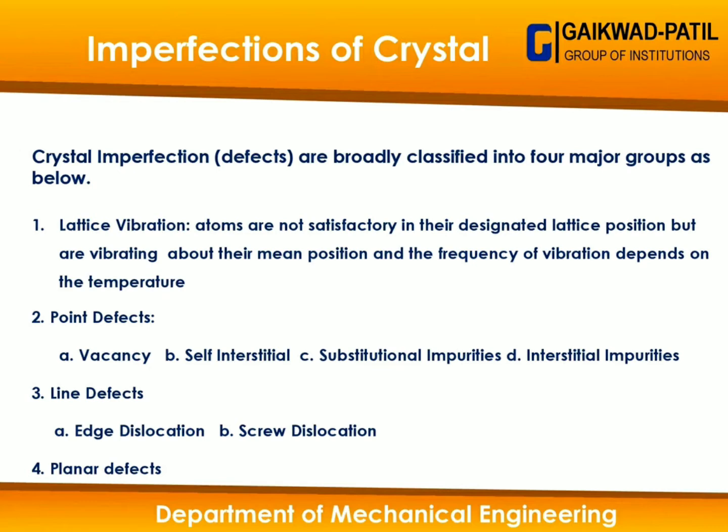Then the next defect is the point defect. Point defects are subcategorized into four main categories: first is vacancy, then self-interstitial impurities, then substitutional impurities and interstitial impurities. The third one is the line defect. Line defect we subcategorize into two categories: first is edge dislocation, second is screw dislocation. And then the fourth category of imperfection in the crystal is planar defects. So let us see them one by one.